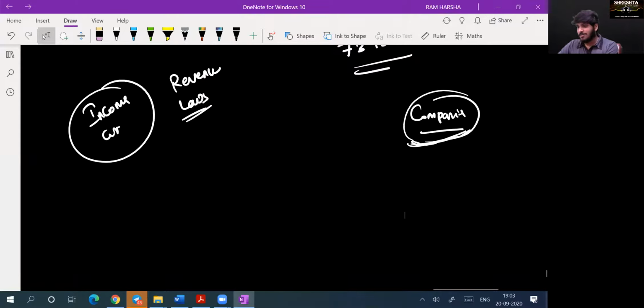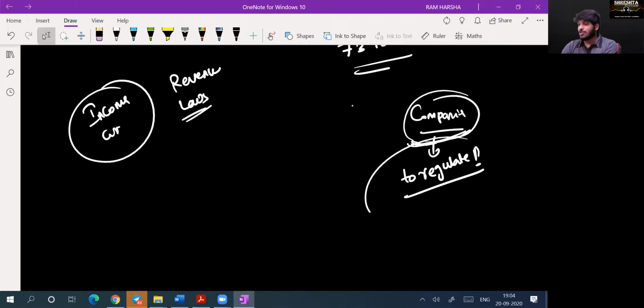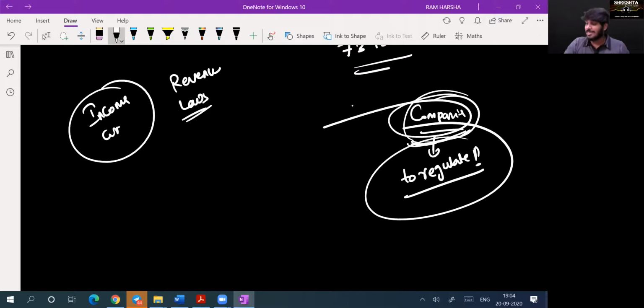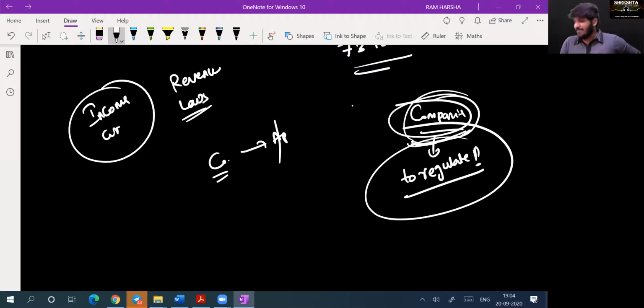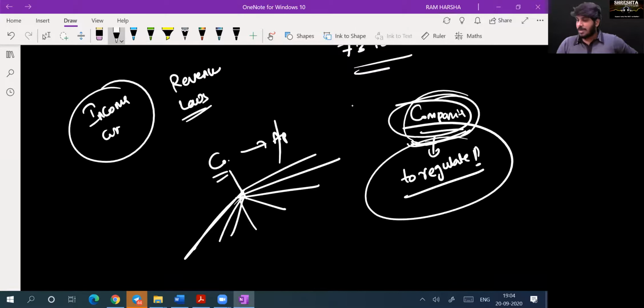Now is it clear? Okay. Companies Act, the purpose is to regulate. Companies Act purpose is to regulate companies. Remember, company is an artificial person. It doesn't have any identity. But this company gets money from lakhs of people.